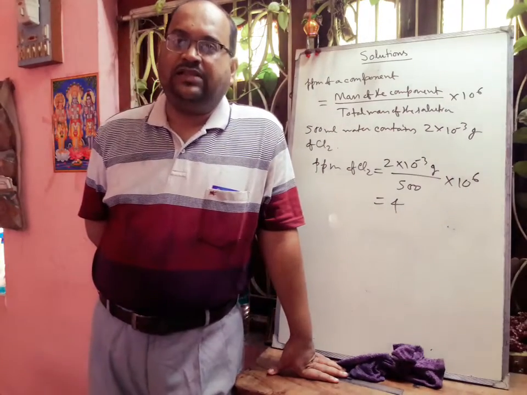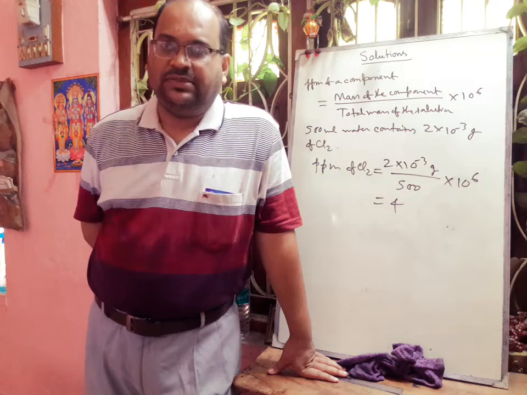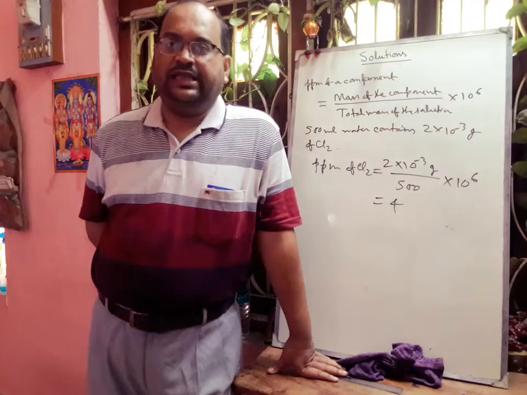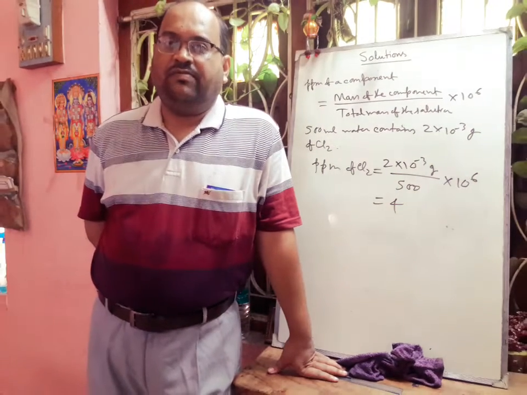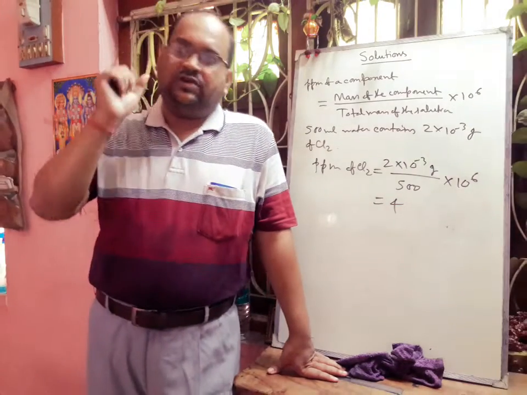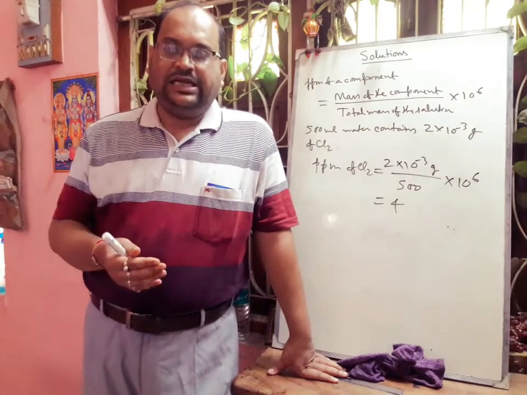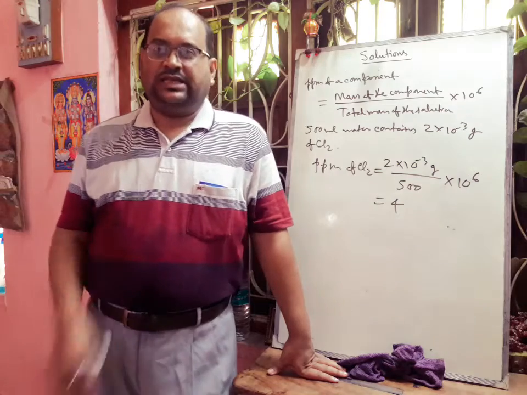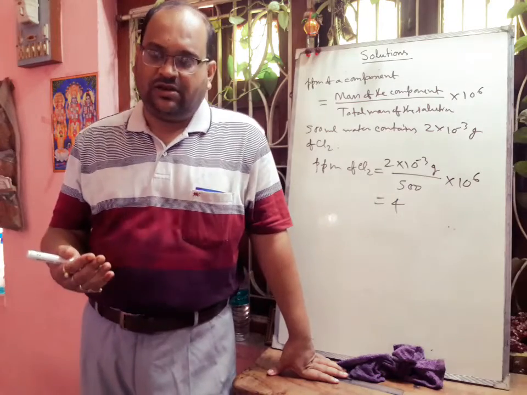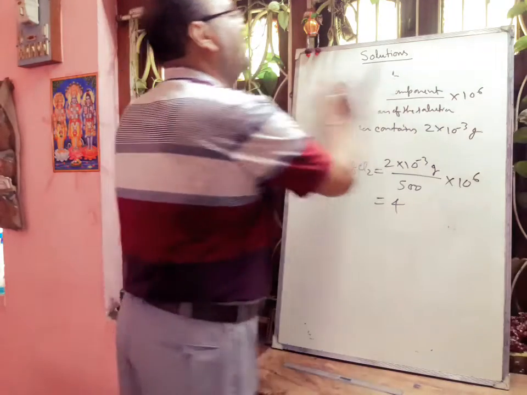Next we will discuss the strength of a solution. Strength of a solution is equal to weight of solute in gram divided by the volume of solution in liters. For example, we can think about the strength of a 500 ml solution of NaCl containing 4 gram NaCl. So in 500 ml, 4 gram NaCl is there. So definitely in 1 liter there will be 8 gram NaCl. So the strength of the NaCl solution will be 8 gram per liter. Next we will discuss the normality.